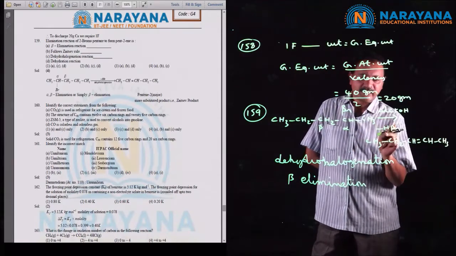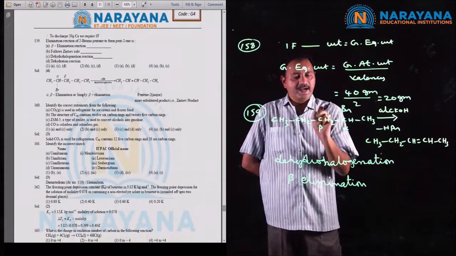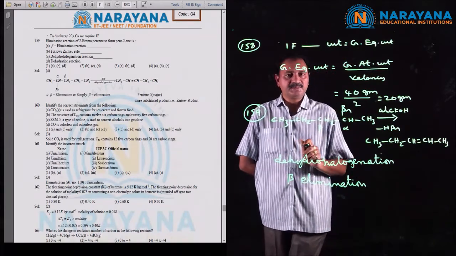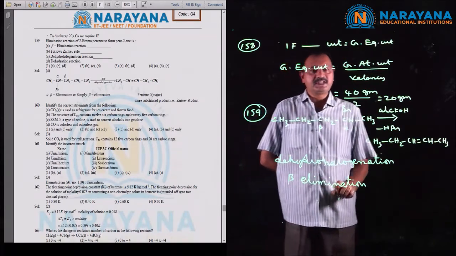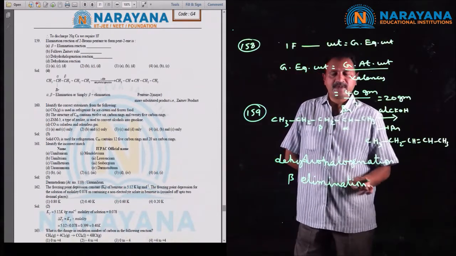The product is obtained according to Saytzeff rule. Now dehydrohalogenation is the process taking place, this reaction is a beta elimination, and the product is according to Saytzeff rule. So the three statements are correct.